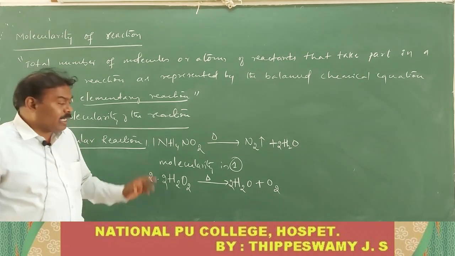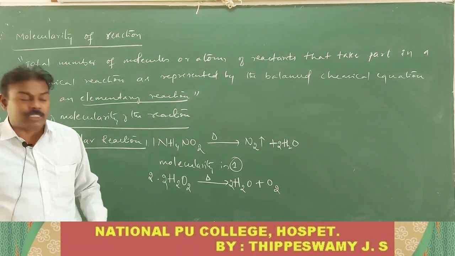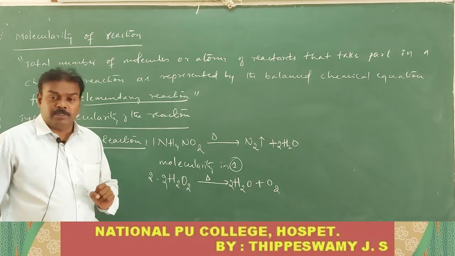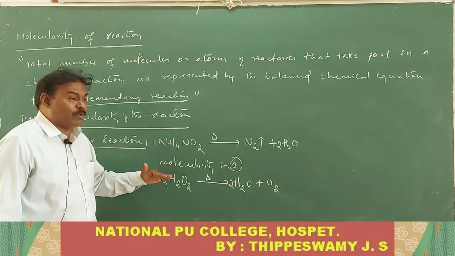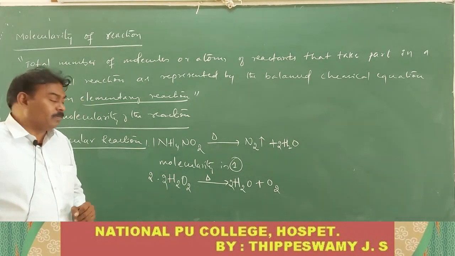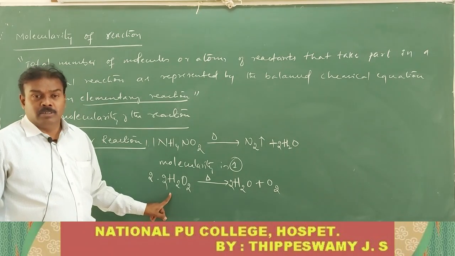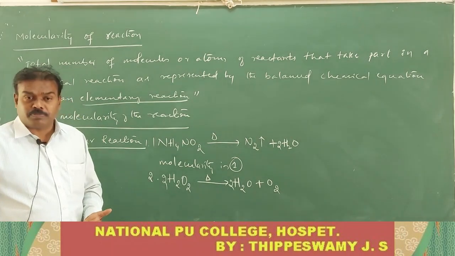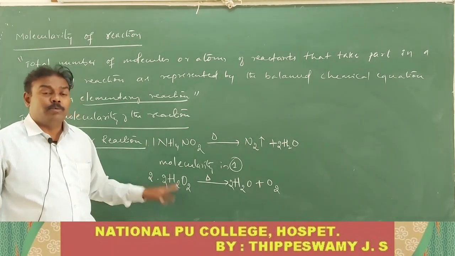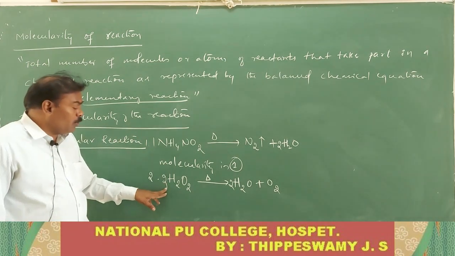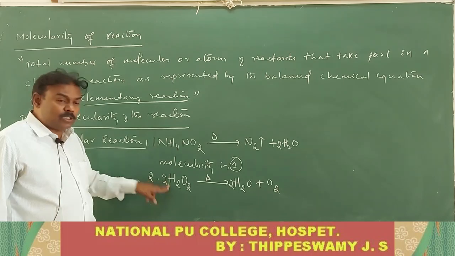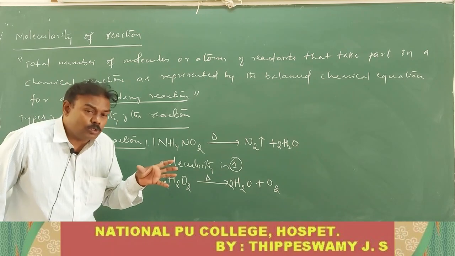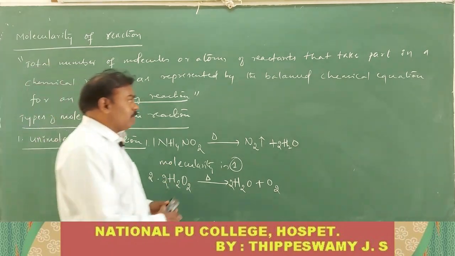The reaction which is explained in various steps is called a complex reaction. Complex in nature: a reaction which takes place in more than one step, or is carried out in several steps, is called a complex reaction. For this complex reaction, there will be more than one step, and for that single step we have to find the molecularity. Now there are 2 moles of the reactants, but the molecularity is not 2 for this one. Molecularity is only 1. How it is only 1, we should go through the mechanism of the reaction. Suppose I am telling you that.